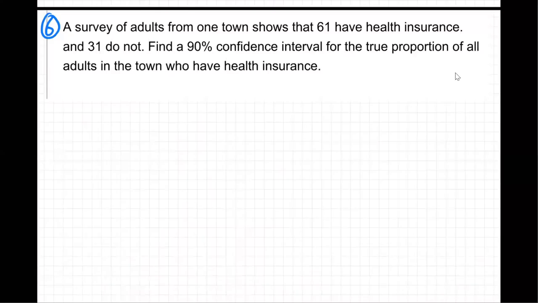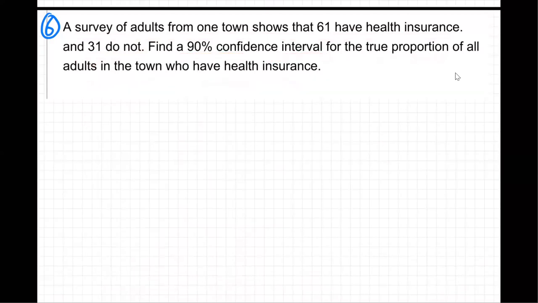Okay, so on this question, we've got a survey of adults from one town that shows that 61 have health insurance and 31 do not. So that makes sense. They went around the town. They asked a bunch of people, hey, do you have health insurance? 61 said they do. 31 said they don't. Find a 90% confidence interval for the true proportion of all adults in town who have health insurance.